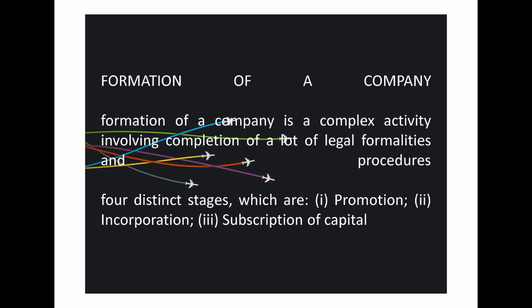But a public company, what it does is, it totally invites the general public to invest in its shares or to subscribe for its shares. The private company does not need to issue a prospectus. A private company does not need to issue a prospectus and complete the formality of minimum subscription. A private company can sell or allot the shares even without minimum subscription.